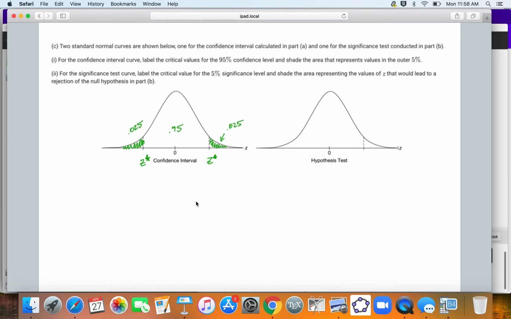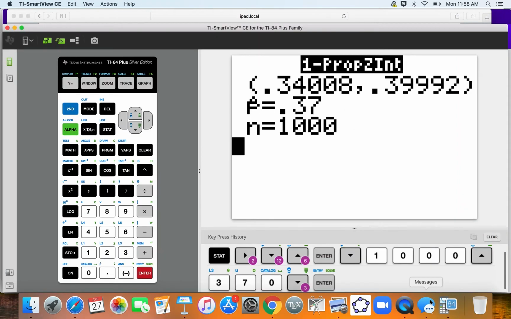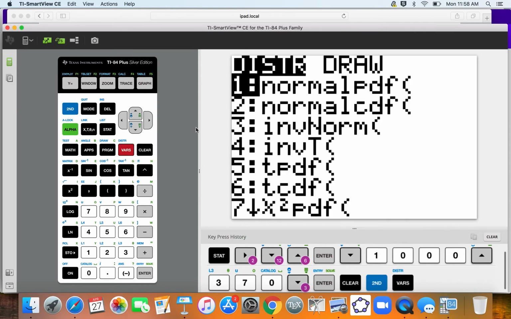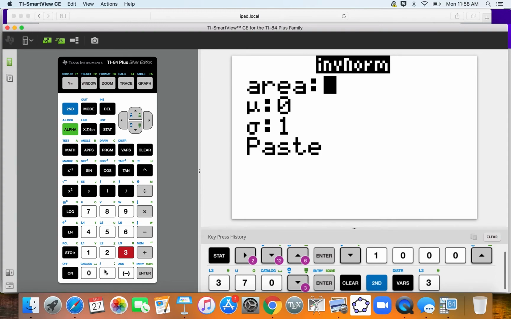So to do this in your calculator, we're going to use inverse norm, and I'm going to do 0.975.